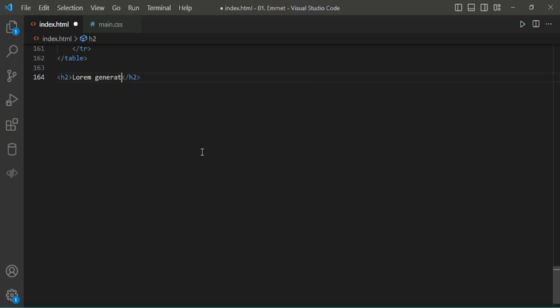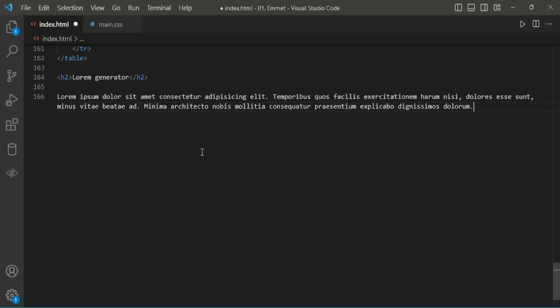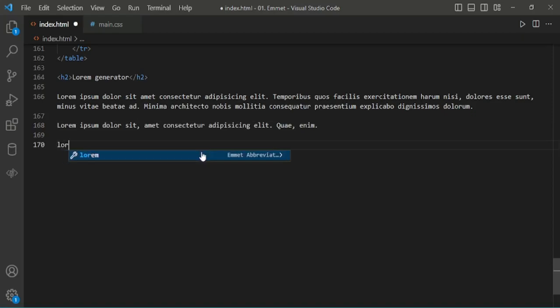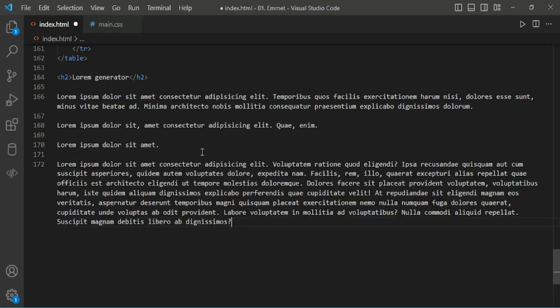Lorem generator. Lorem is a dummy text used by developers to represent data on a page. To generate a lorem, we have to just type lorem, enter. If you want to specify the number of words for lorem, lorem10 or lorem5 or lorem100.